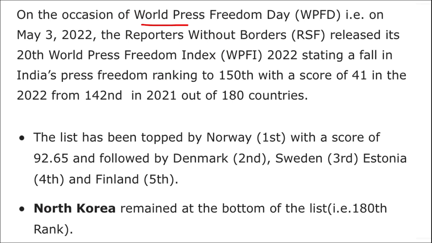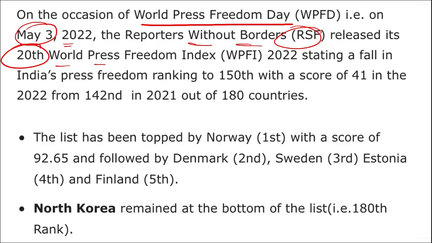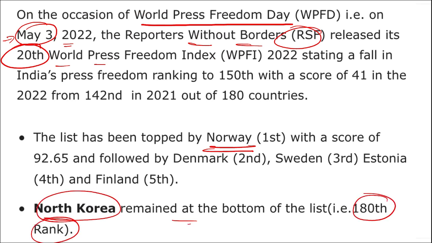On the occasion of World Press Freedom Day, observed on 3rd May 2022, Reporters Without Borders, that is RSF, released the 20th edition of this World Press Freedom Index. So this was the 20th edition, released on World Press Freedom Day, observed on 3rd May. In this list, we saw that Norway secured the first position. And remember, North Korea remained at the bottom of the list with the rank of 180th.